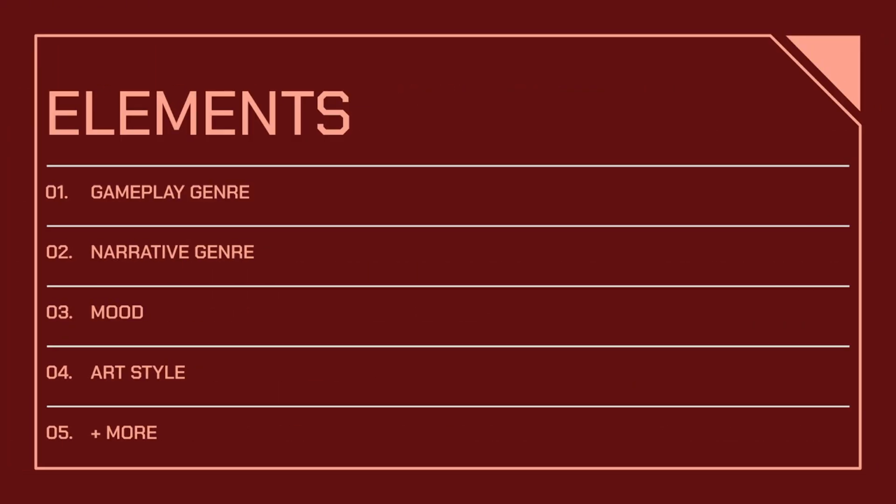The elements we chose to focus on were gameplay genre, narrative genre, mood, and art style, but the game also touches on several other elements in hopes of familiarizing players with the schema overall. Our hope is that players will come away from VGMS the Text Adventure feeling more confident about applying the VGMS to games, and more able to describe the reasons why using the VGMS and cataloging video games is important.